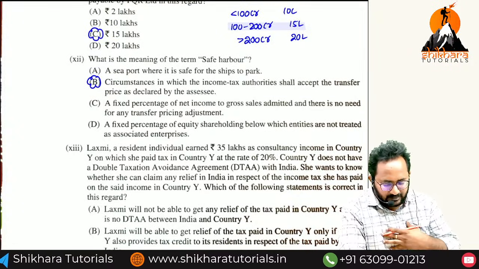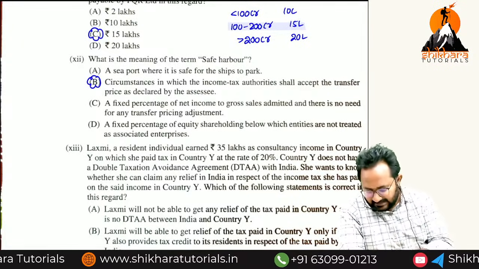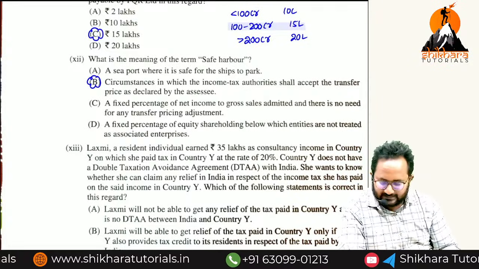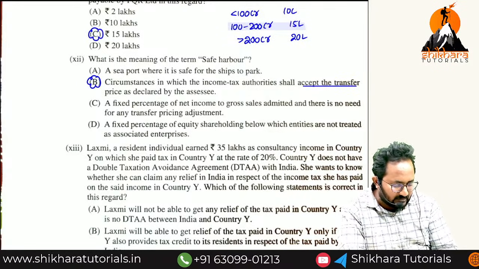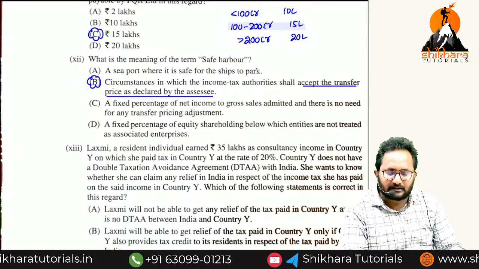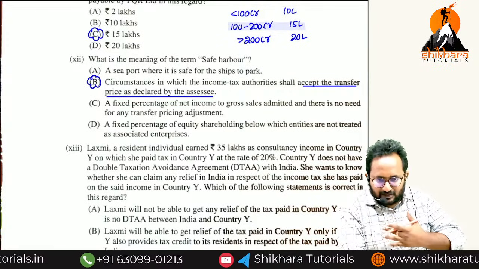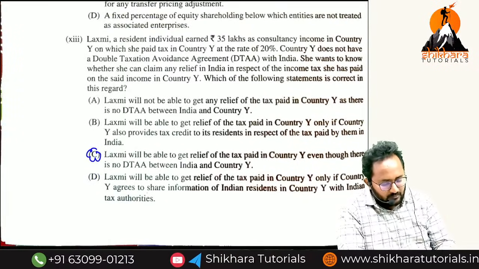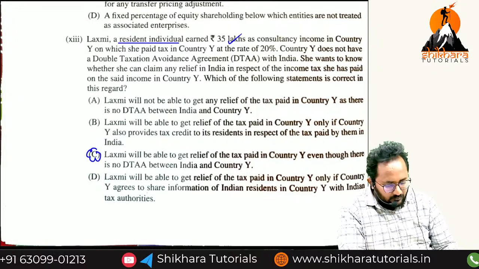If any circumstances are prescribed in the rules, in those cases you can declare the one price. The assessing officer or transfer pricing officers will automatically accept that. So this is the most appropriate answer. In such circumstances, if I am declaring some price along with the margin, definitely the TPO or income tax authorities will accept it directly.